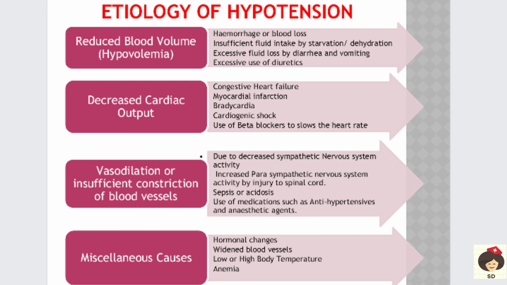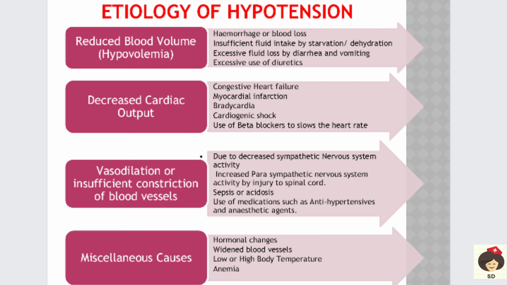Okay, next is decreased cardiac output. So cardiac output is the amount of blood that is pumped through the aorta in 1 minute. Okay, so there is around 5 to 6 liters of cardiac output occurring every minute.